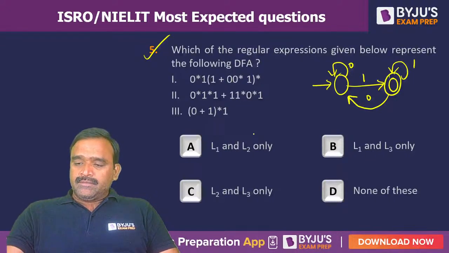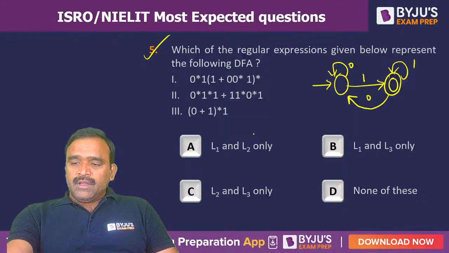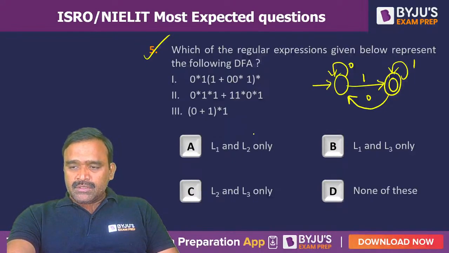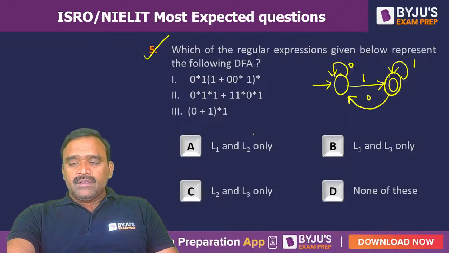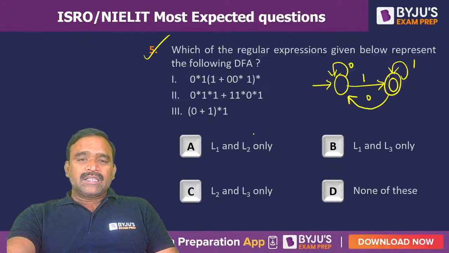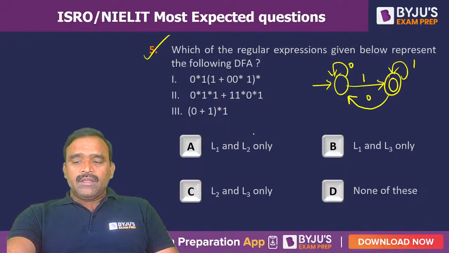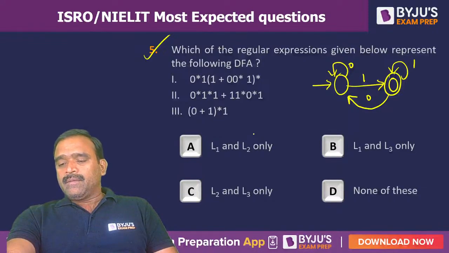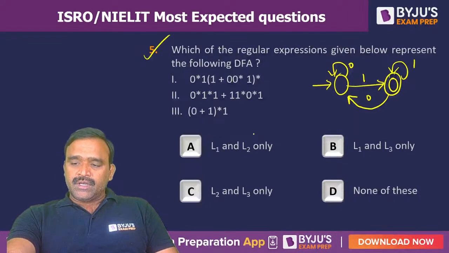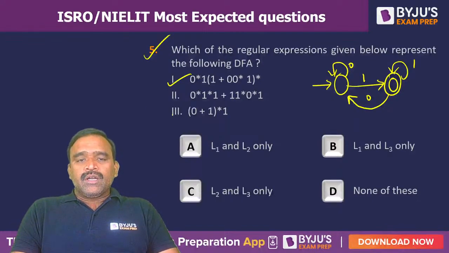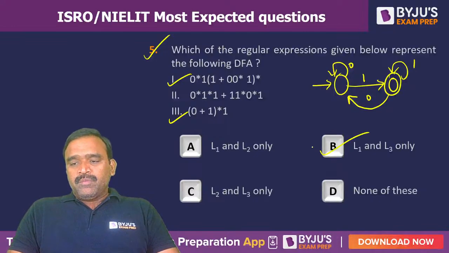Can anybody answer this? Yes. And please don't hesitate to ask if you have any doubt. And also respond to the questions. If you know the answer, please try to answer it. Yes, top 10 has given option A, but that option A is wrong. Sorry, top 10. Yeah, you removed it. No. Option C is also wrong. I'll tell you, 1 and 3 are correct, so option B is the right option.